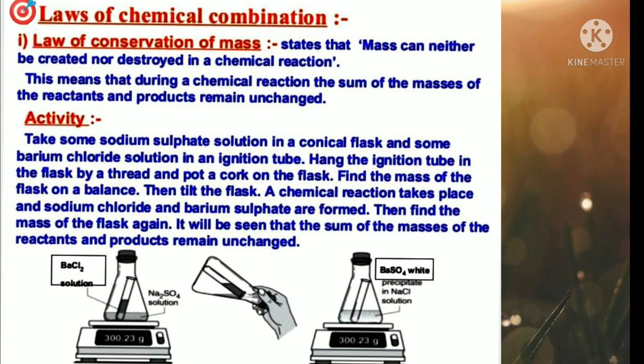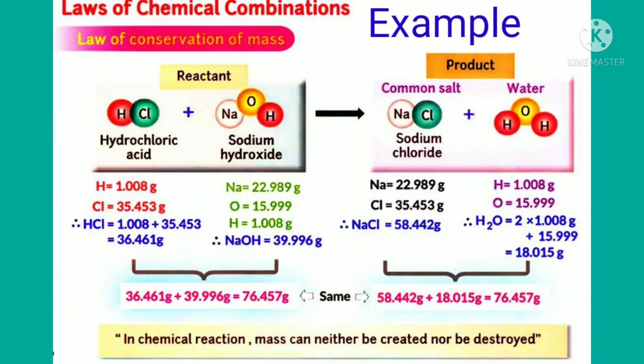So finally, we state that the law of conservation of mass states that mass can neither be created nor destroyed in a chemical reaction. This means that during a chemical reaction, the sum of the masses of the reactants and products remains unchanged.